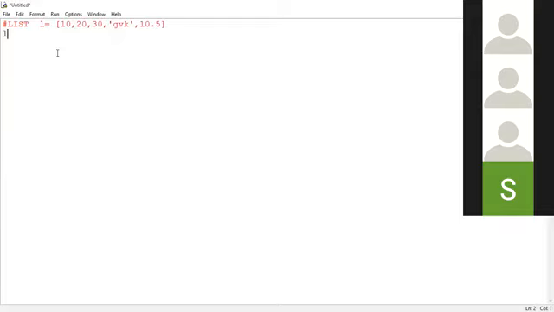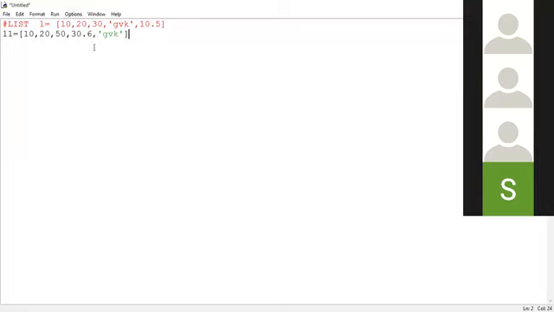Simply here I'm mentioning L equal to, or you can give anything. So L1 is representing what? It is a variable name. L1 equal to, within the square braces, I'm going to represent the elements: 10, 20, 50, 30.6, GVK. As GVK is a string, it has to be enclosed within single quotes, double quotes or triple quotes. So L1 equal to 10, 20, 50, 30.6, GVK.